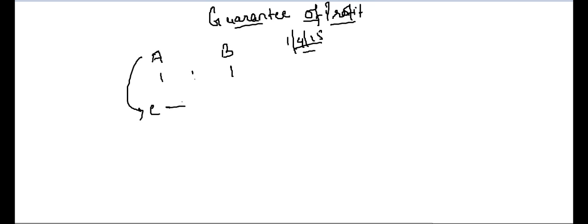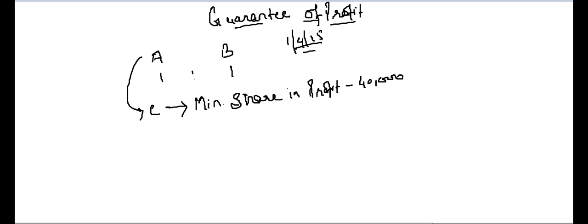C is given that whatever happens, you will have a minimum share in profit of 40,000. This is a very good situation for C. If out of the profits of the year C's share is less than 40,000, even then he will get 40,000. If his share is more than 40,000, he will get more than 40,000. Simple.